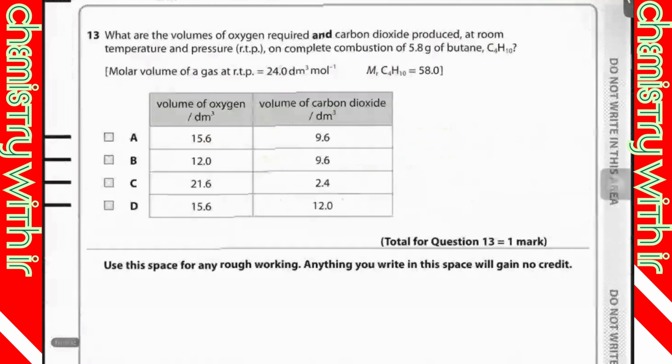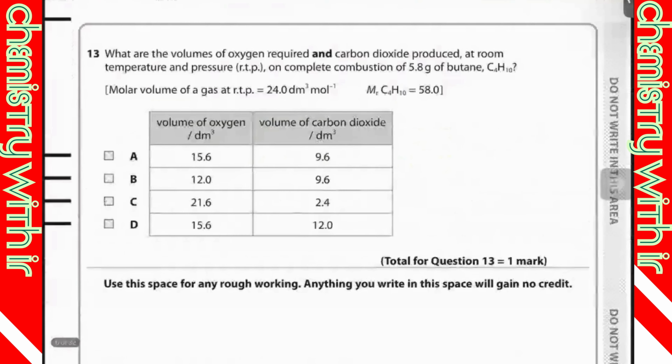Okay, then question number 13 says, what are the volumes of oxygen required and carbon dioxide produced at room temperature and pressure on complete combustion of 5.8 grams of butane? So butane is C4H10 reacting with O2. It is producing CO2 and water. I'm going to balance this equation. It's 4 and it's 5. So 8 plus 5 is 13. So it would be 13 by 2.